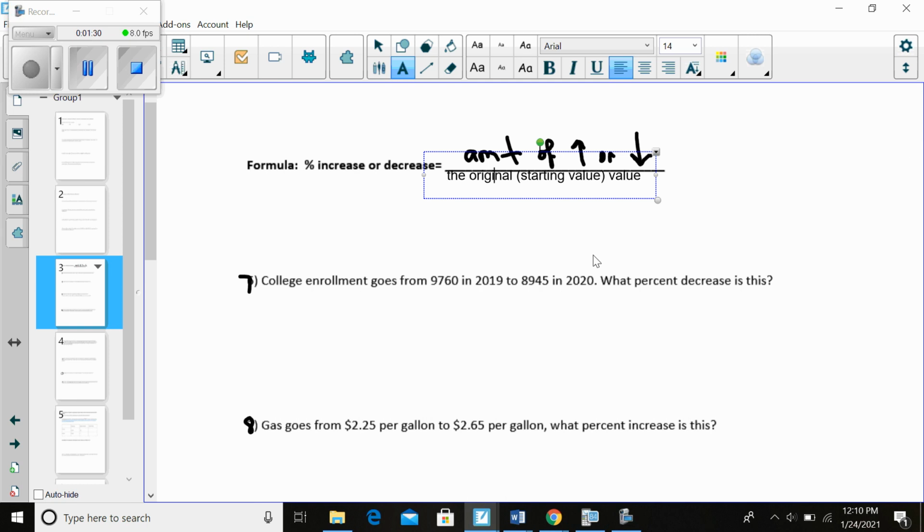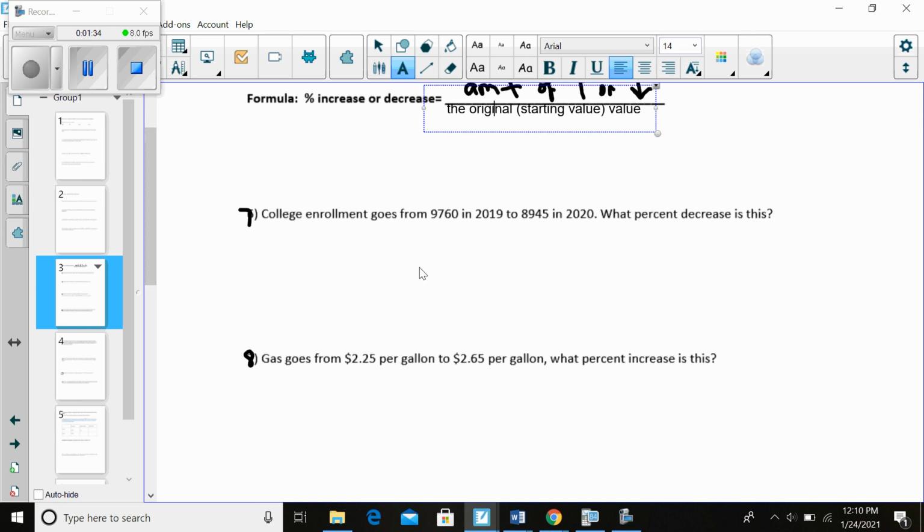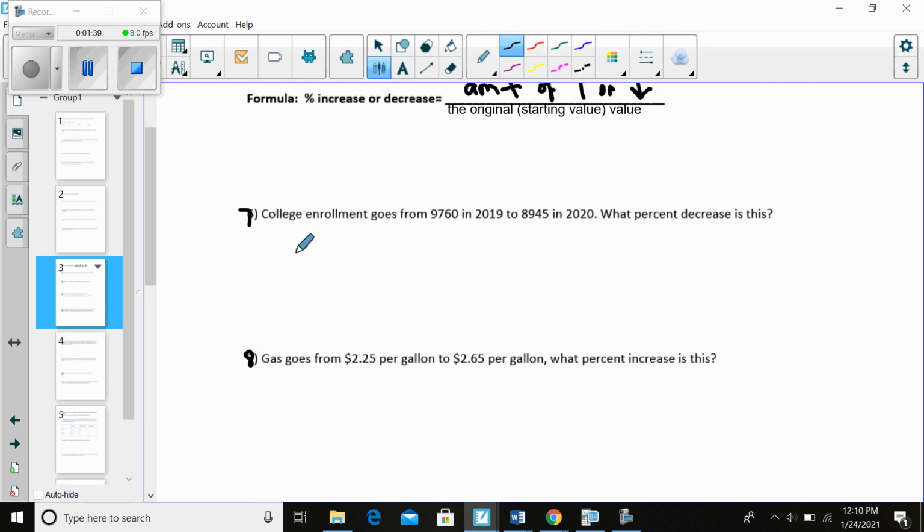All right, so let's take a look at number 7 and just see if we can use our formula. Percent decrease. So we have to find the amount of decrease. And percent is always positive, right?